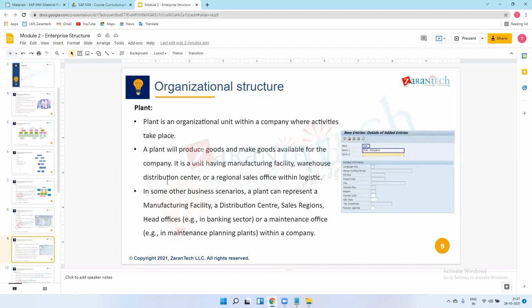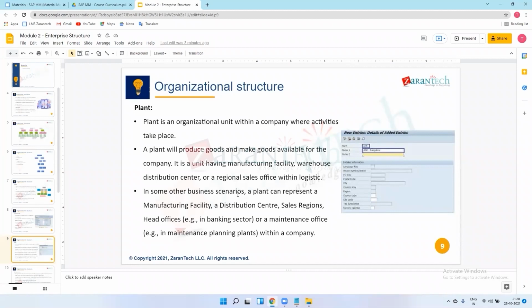In some other business scenarios, a plant can represent a manufacturing facility. Suppose I have a company situated in Mumbai, India. There is one corporate office in Mumbai, but I have production as well, which is situated in Bangalore, Karnataka. So the corporate office is in Mumbai, but my production plant is in Bangalore.